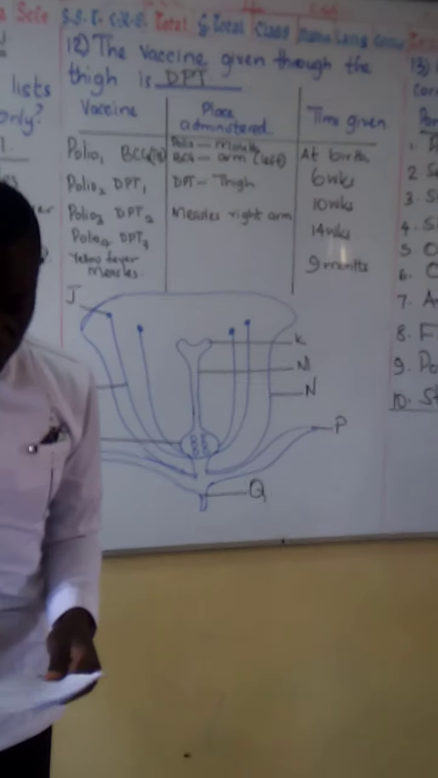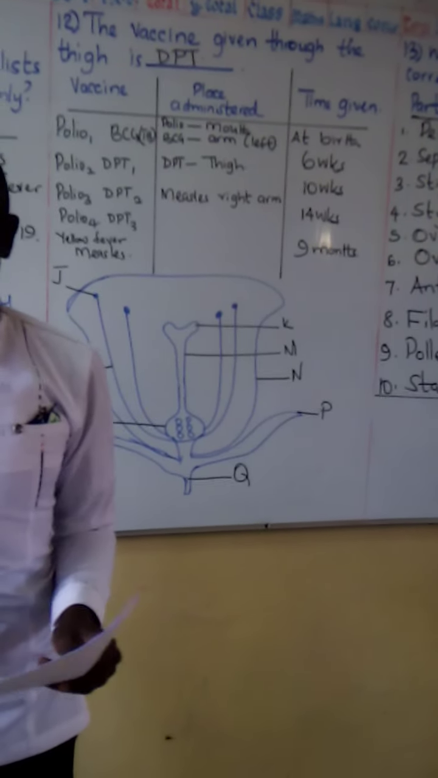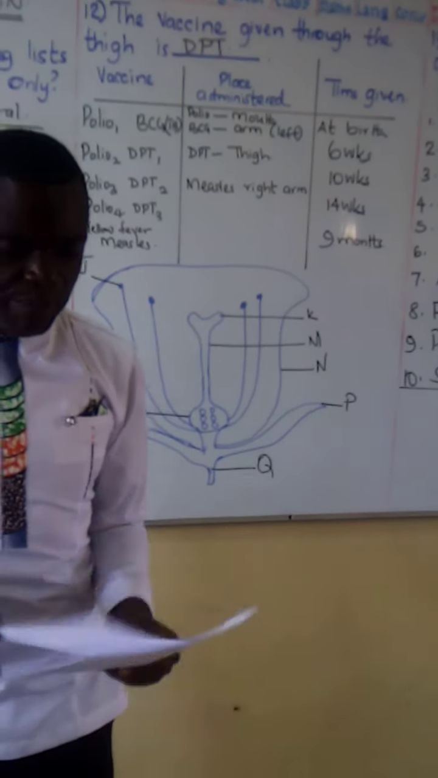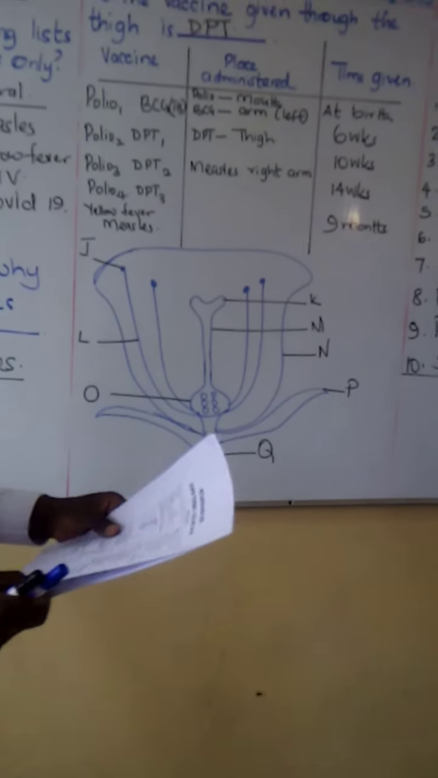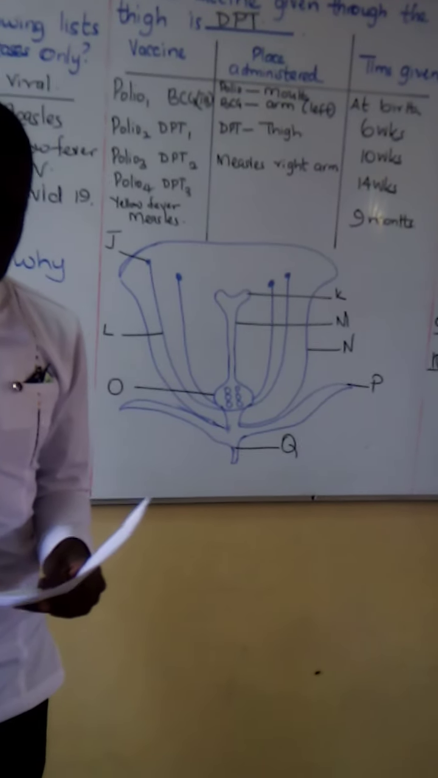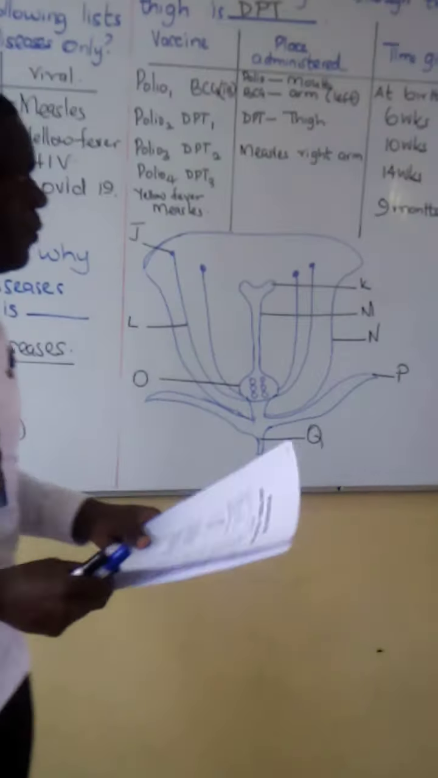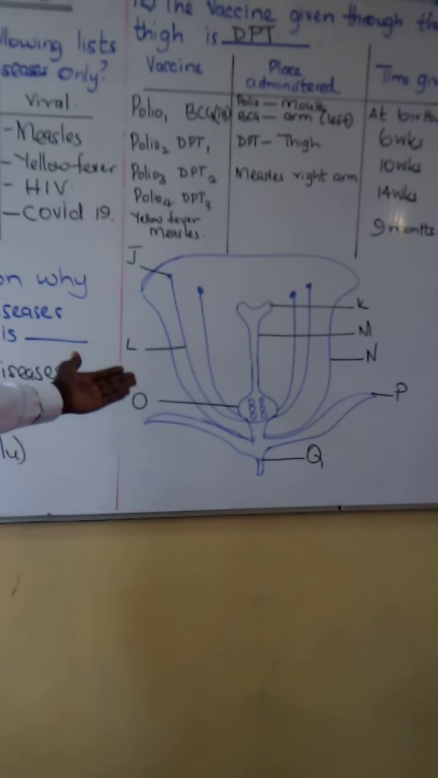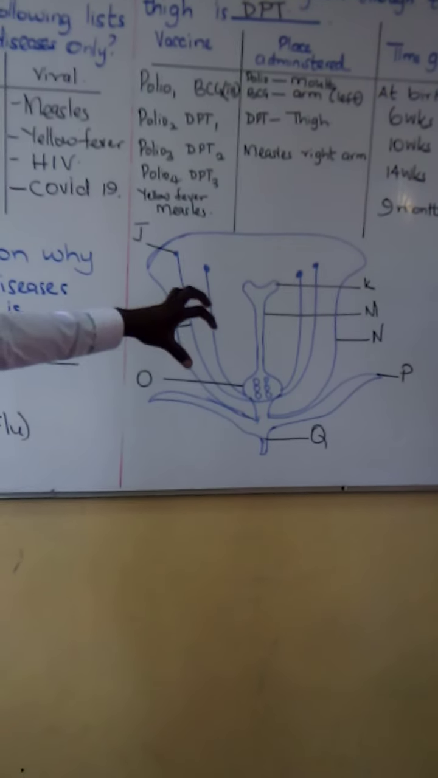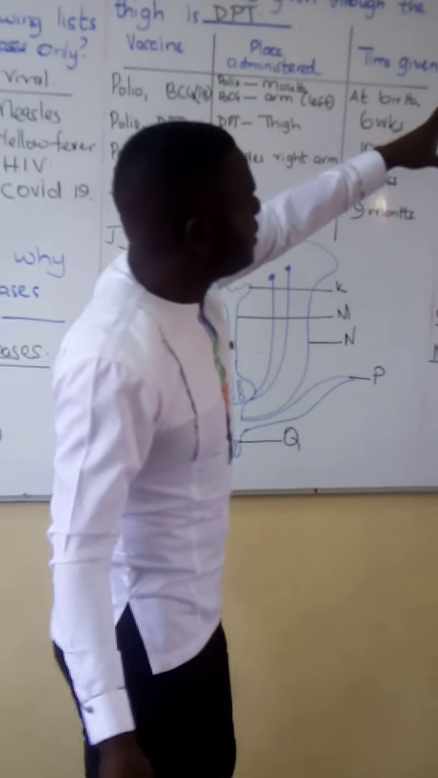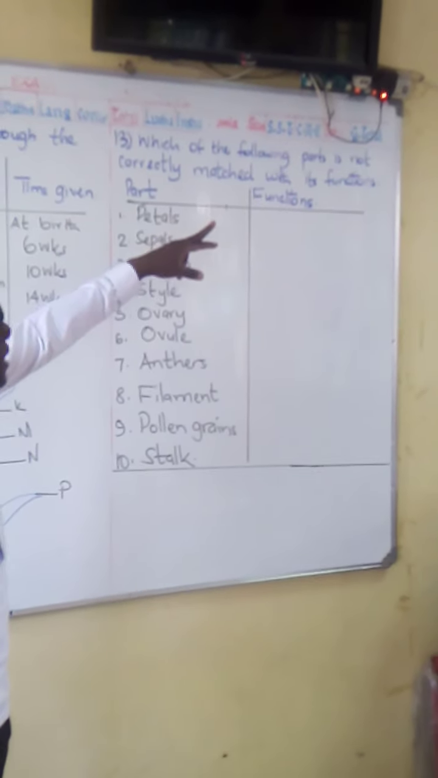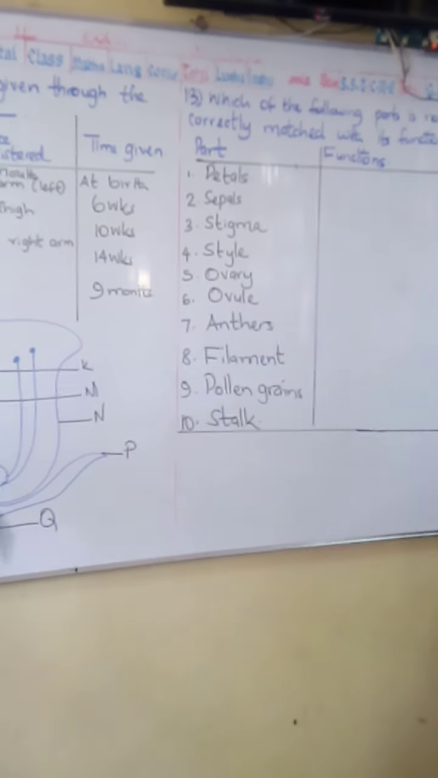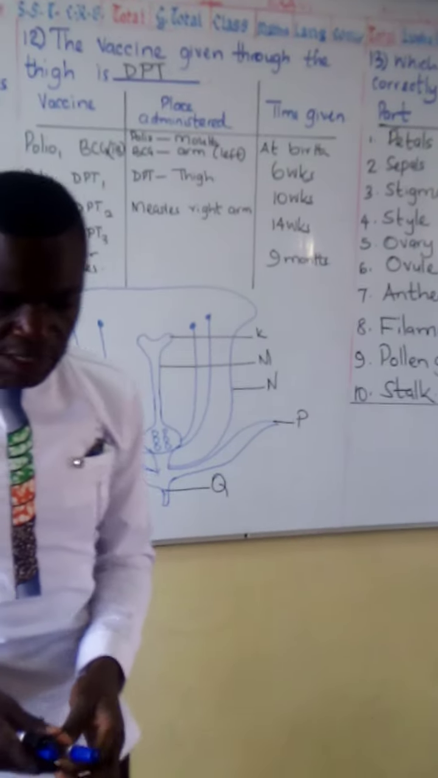Let's look at the diagram given there. It's a diagram of a flower of a plant, and I know you're familiar with this diagram and you've learned about it before. We're going to use it to answer questions 13 to 15. You can see the diagram. It's well labeled with letters. Question 13 asks, which of the following parts is not correctly matched with its function?